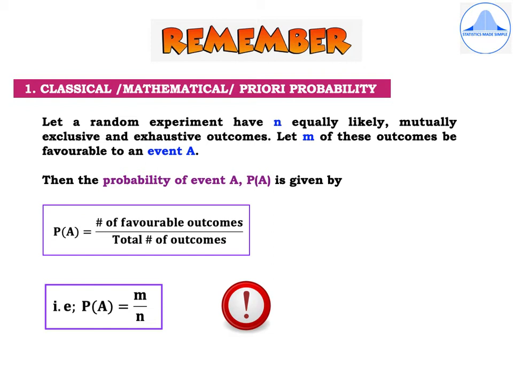So continuing, the probability of event A is denoted by P of A, which I have highlighted in pink color, and it is given by P of A is equal to number of favorable outcomes divided by the total number of outcomes. So the final formula for the classical probability is P of A is equal to m divided by n. So what is small m? It stands for the number of outcomes which are favorable to an event A, and small n stands for the total number of outcomes.